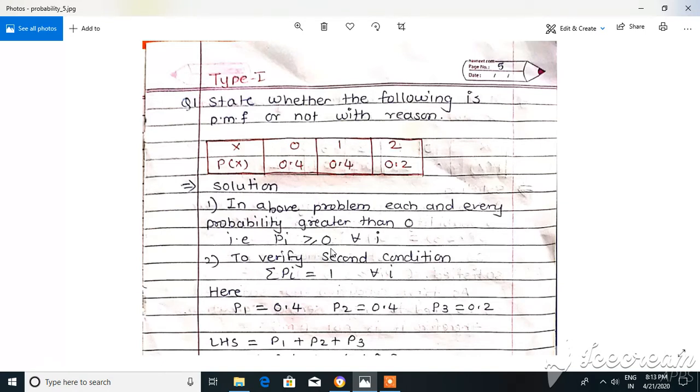Now to verify the second condition, in this distribution we have P of x as 0.4, 0.4 and 0.2. So for the summation of all these, I call them P1 equals 0.4, P2 equals 0.4 and P3 equals 0.2. What I want is P1 plus P2 plus P3 should be equal to 1. So 0.4 plus 0.4 plus 0.2 gives me the answer 1, which is my RHS. So the second condition is also verified. As both conditions are verified, therefore it is a PMF.